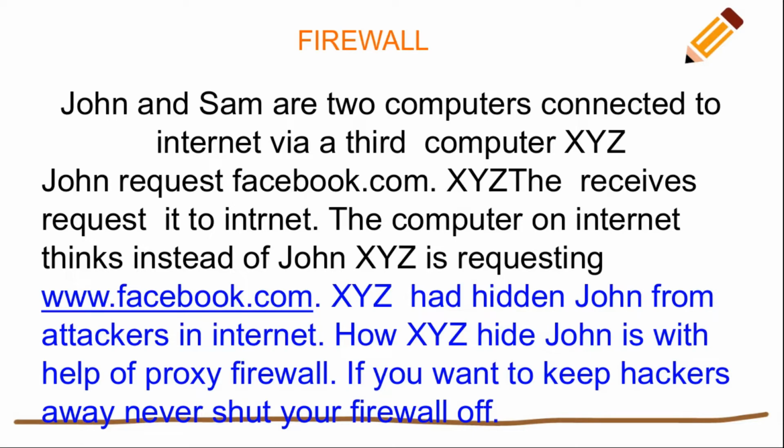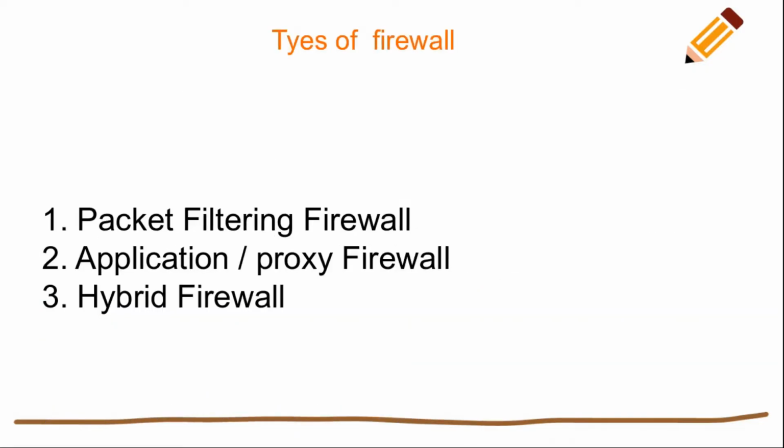If you want to keep hackers away, never shut your firewall off. That's why a firewall is very important. In the Windows operating system you might need to install a firewall; the best example is antivirus. In the Linux operating system you don't need antivirus, and the firewall is there by default. So the types of firewall are: packet filtering firewall, application or proxy firewall, and hybrid firewall. Remember that the packet filtering firewall comes under the network layer of the OSI model.